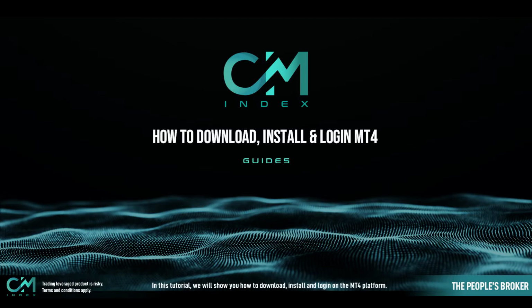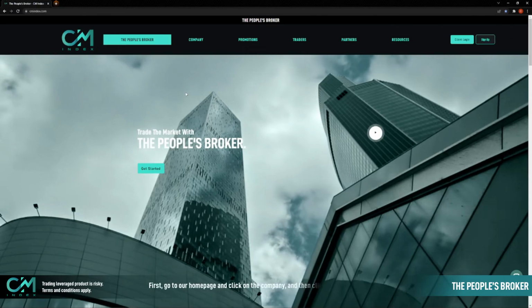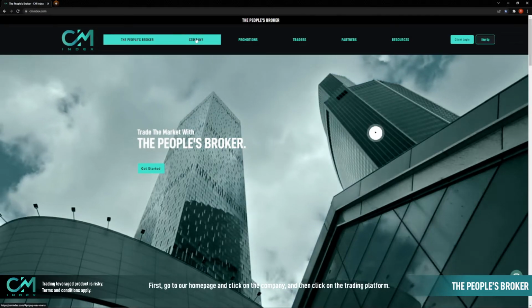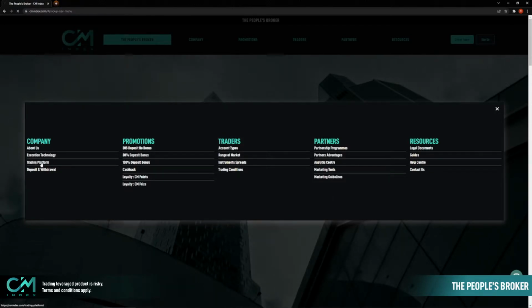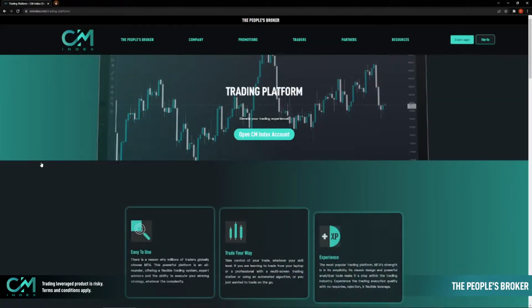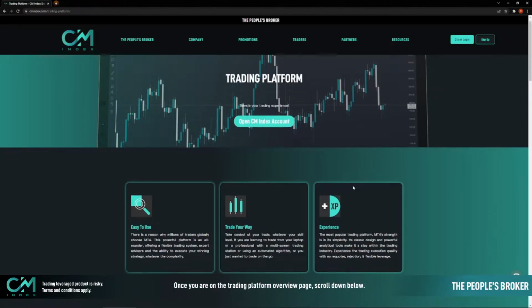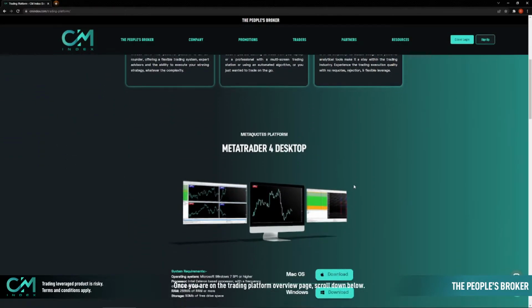In this tutorial, we will show you how to download, install and log in on the MT4 platform. First, go to our homepage, then click on the company, and then click on the trading platform. Once you are on the trading platform overview page, scroll down below.